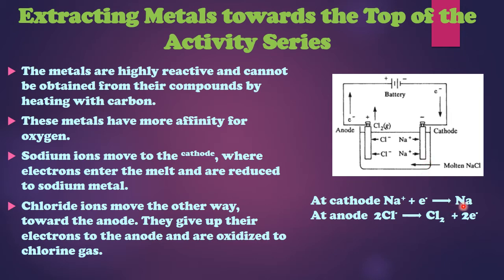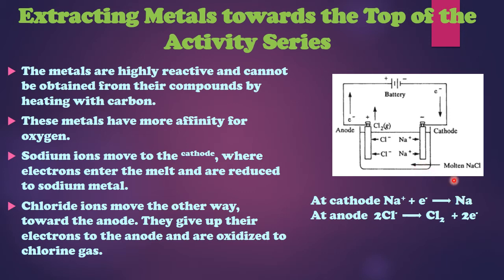Now here you need to understand why we have taken molten NaCl and not an aqueous solution. Here the sodium metal is being formed. As soon as it is formed, it has to be separated out and removed from there, and you need to keep it in kerosene because it is very reactive. But if you had taken an aqueous solution of sodium chloride, then as soon as sodium was formed, it would have changed into sodium hydroxide due to the presence of water.